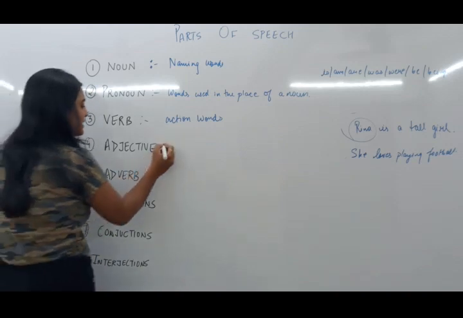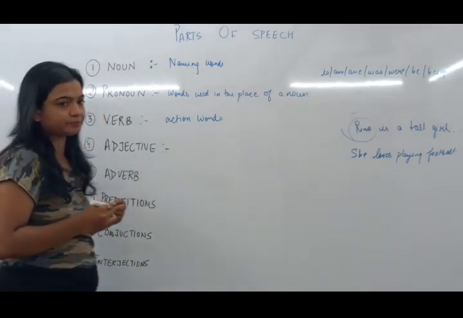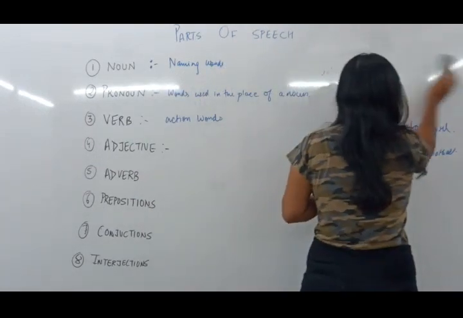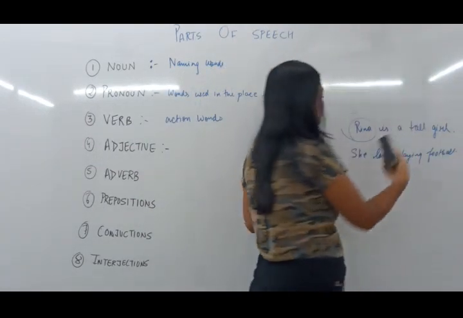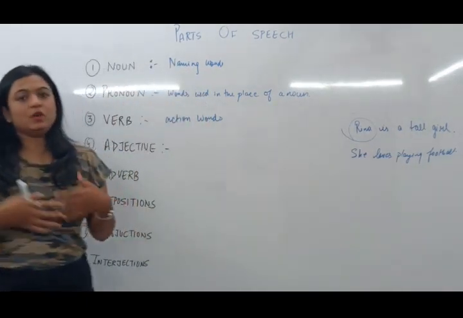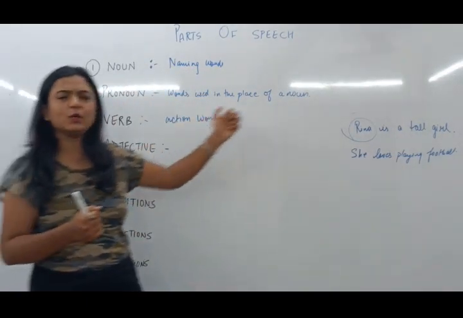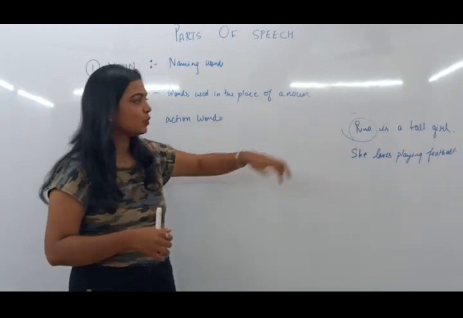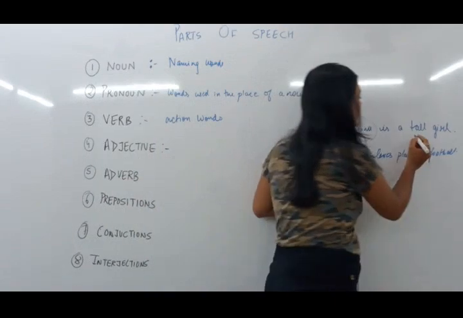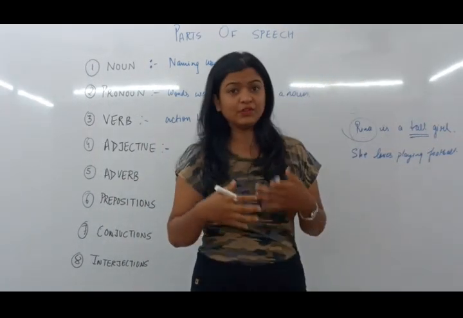Proceeding further, next is adjective. Now let us proceed with the topic of adjective. The staple example that we are using, Reena is a tall girl. We are talking about Reena, correct? What kind of a girl she is? She is a tall girl. Tall over here is telling you about that girl.